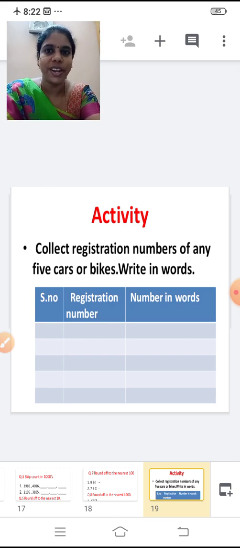Do this during your holidays and you have to show me after the school reopens. You can do this in an A4 sheet or a chart. Whatever is available with you, you do with that. Okay, no need to buy anything. Now what is the activity, shall we see now?